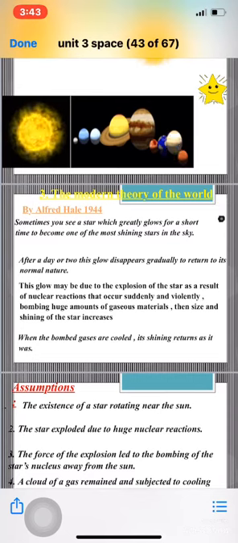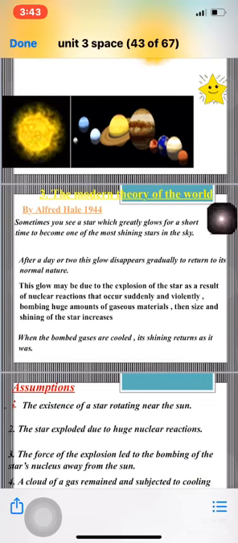Okay, sometimes when you look at the sky you see a star which greatly glows for a short time to become one of the most shining stars in the sky. It glows for a short time and then it gets dark again, okay? Or the glowing disappears. This phenomenon was called the star's explosion phenomenon. It's a glowing of a star for a short time to become one of the most shining stars in the sky. Then its glowing disappears gradually to return to its normal nature. This is called the star's explosion phenomenon.